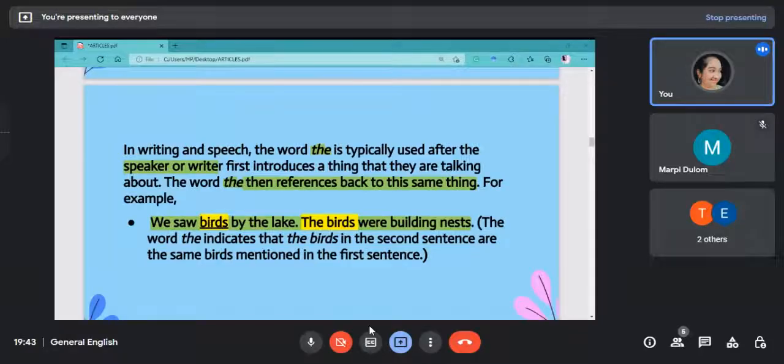That is, someone has first given an introduction, and based on that introduction you can use the article in the next sentence. That follows the second rule, that the speaker and listener now know what topic or what specific thing is referred to. Here also we know what is being talked about in the first sentence, so we write the definite article the, so that everyone can understand.